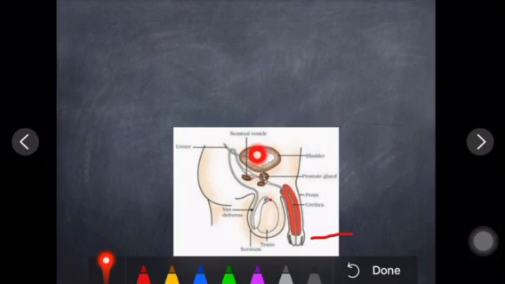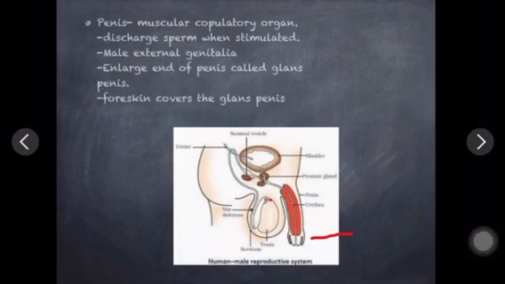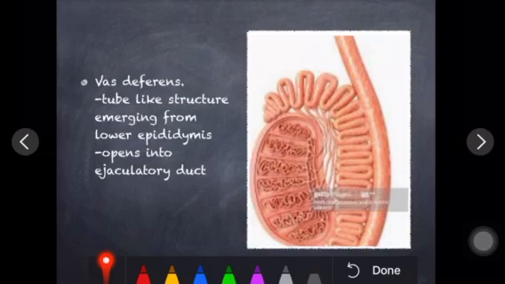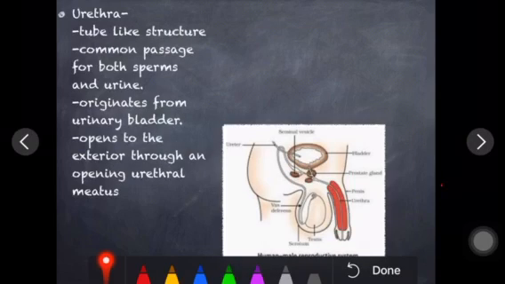So it is the common passage for urine and sperm. Urine is coming from the bladder, and from the vas deferens the male germ cells, sperm, are coming, right? I hope I tried to clear you all. Okay. Next we'll see the urethra, a tube-like structure, the common passage for both sperm and urine.